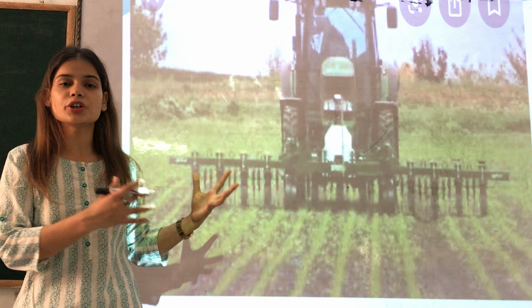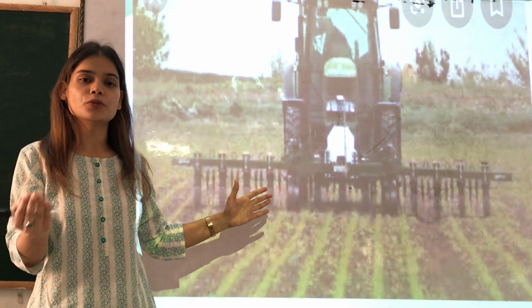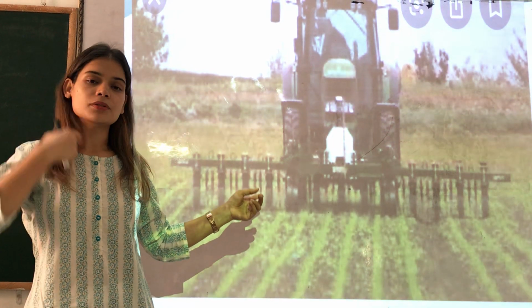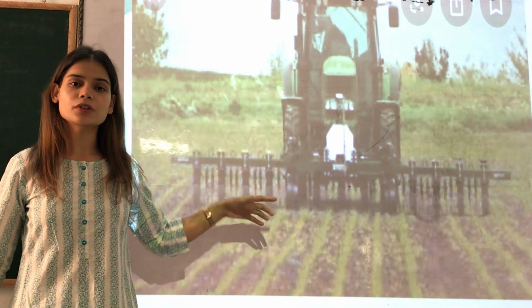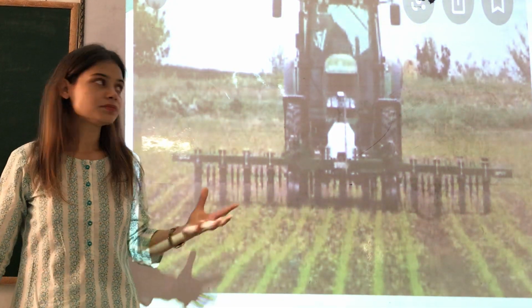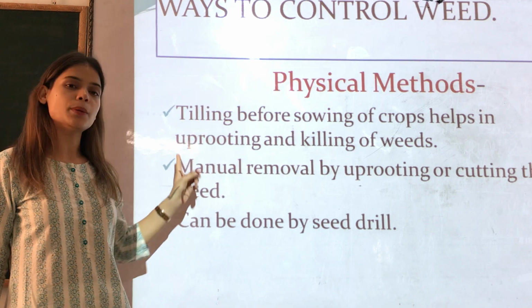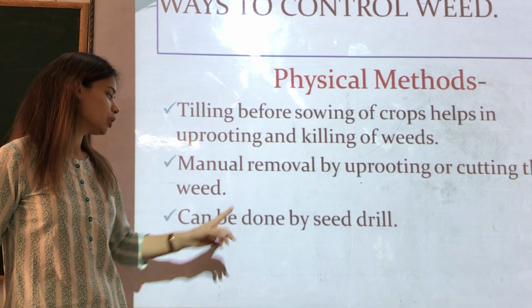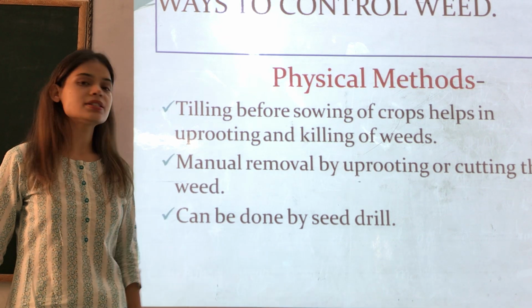This is another way of removing the weeds, and it is done before sowing of the seed. So tilling before sowing of crops helps in uprooting and killing weeds. It can be done manually, and it can also be done by a seed drill.